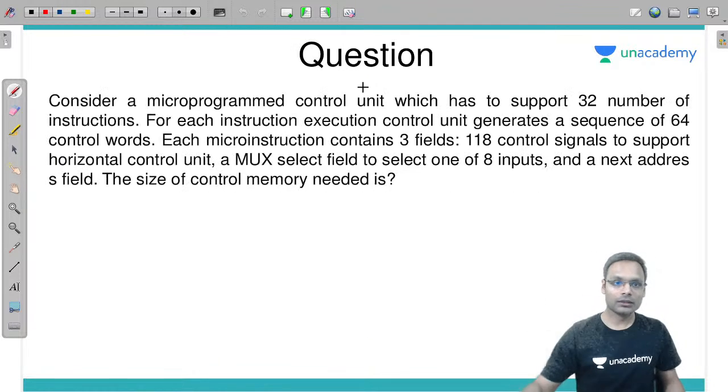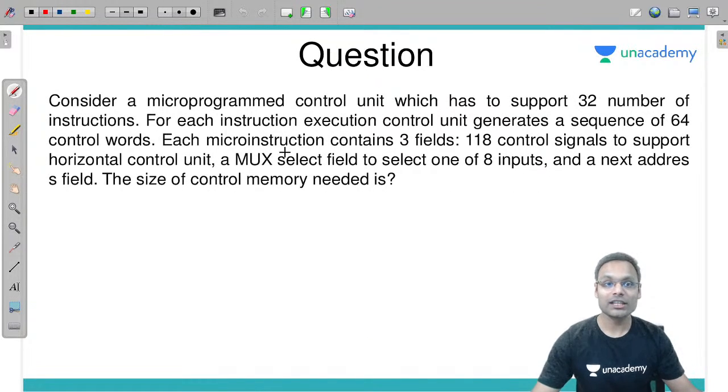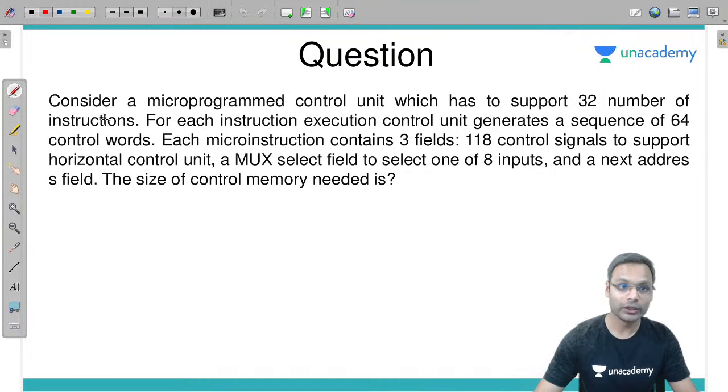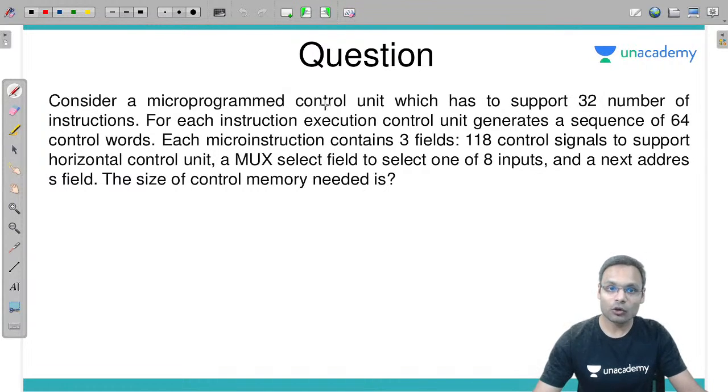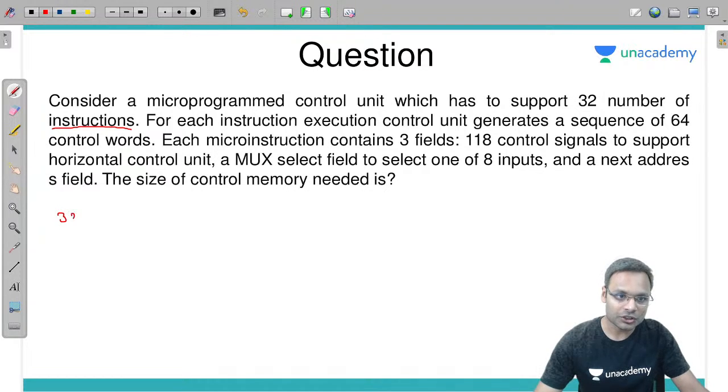Chaliye. So very first question is from microprogrammed control unit. What it says: consider a microprogrammed control unit which has to support 32 instructions. Fine. For each instruction execution, control unit generates a sequence of 64 control words. So total 32 instructions, and for each instruction a sequence of 64 control words means total how many control words will the control unit have to store?